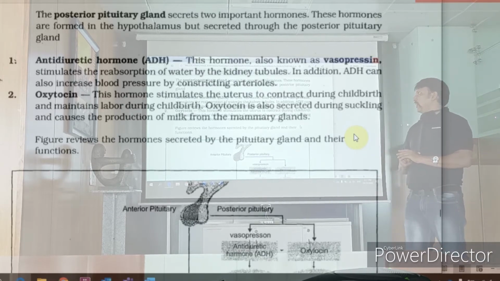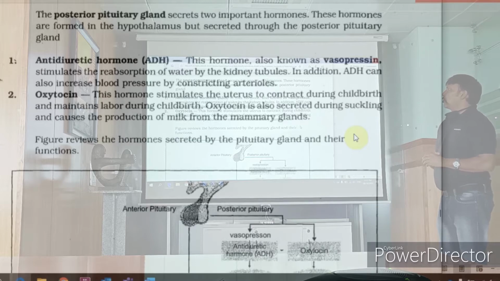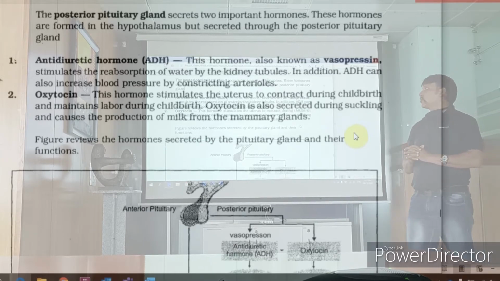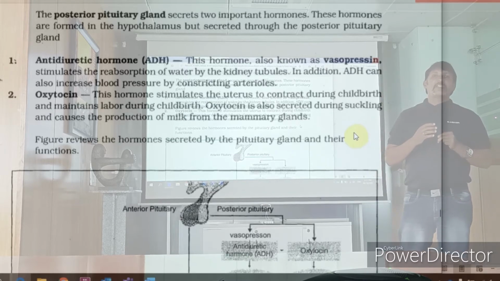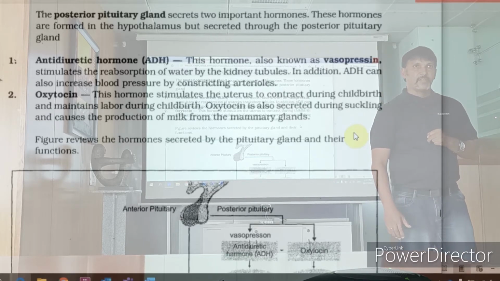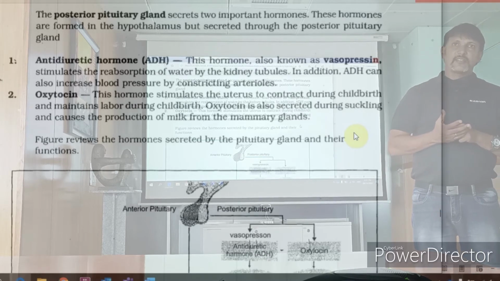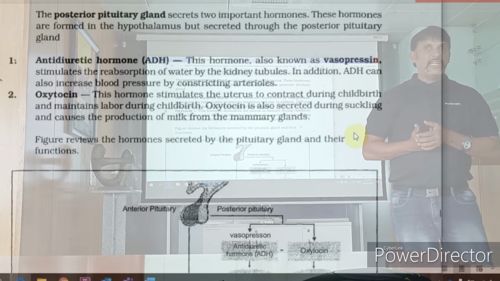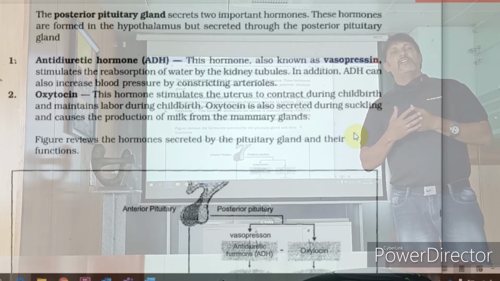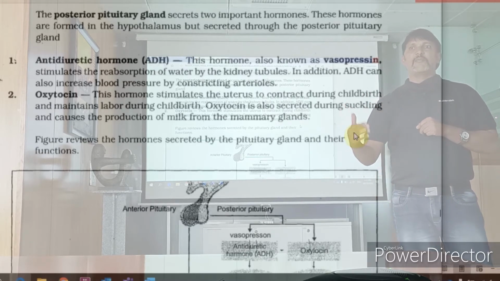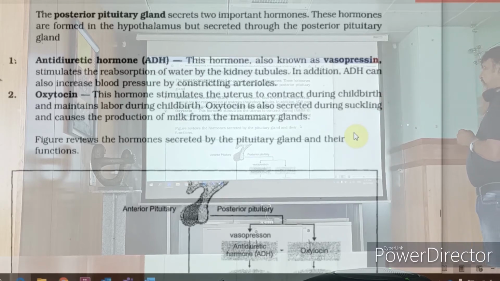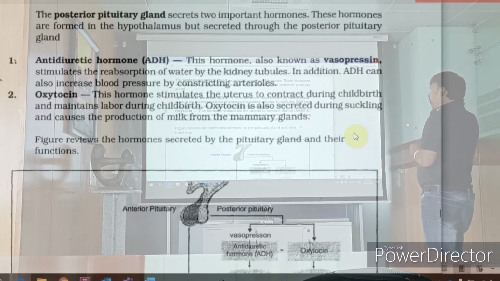Okay? ADH, this hormone is also known as vasopressin, stimulates the reabsorption of water by kidney tubules. In addition, ADH can also increase blood pressure by constricting the arterioles. Means it prevents water loss. Now what happens if it is in excess? Over water retention, edema formation, and BP increase. If it is not there, you will have a problem. We're going to see about diabetes insipidus. Alright? We're going to read about it.